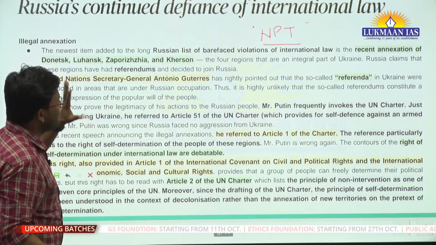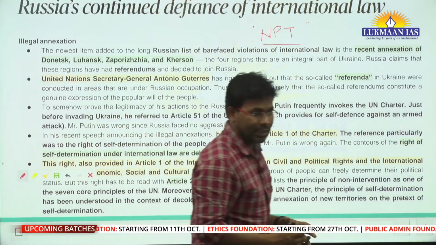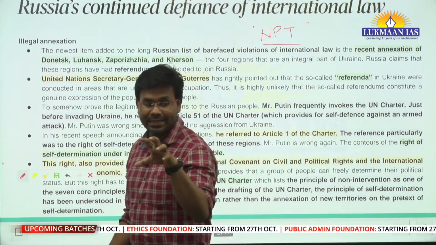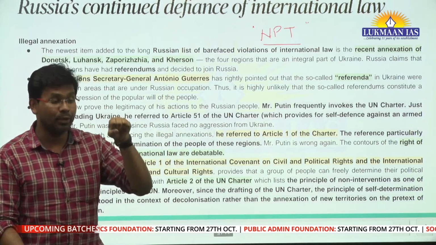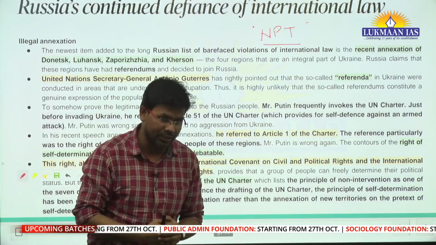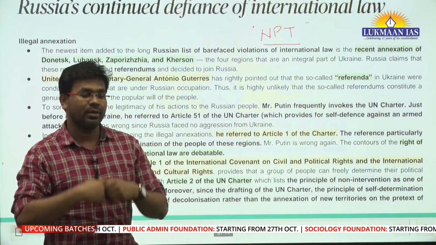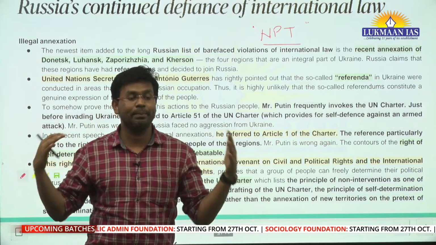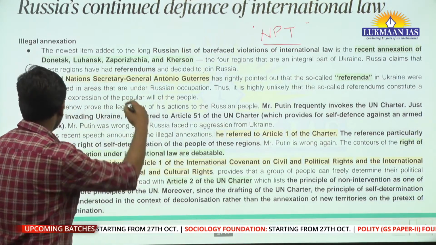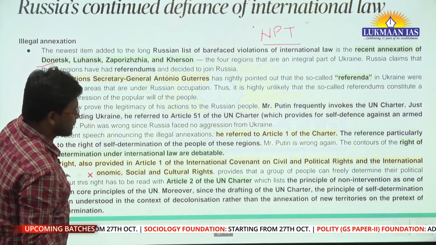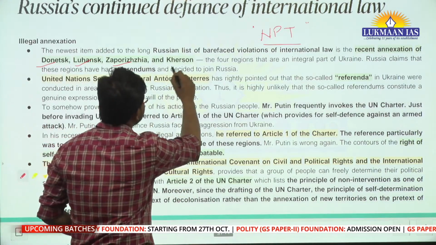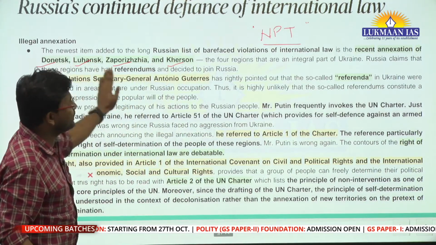But if we talk about today's world, it is divided into different countries, and these countries are sovereign. Sovereign means these countries are able to decide their own law domestically, and at the same time they are free to come into international relations. They are free to sign charters outside their country without any pressure, right. But in this case, there are 4 regions. One region is known as Donetsk, then we have Luhansk, then Zaporizhia, then another region known as Kherson. These are the 4 regions.